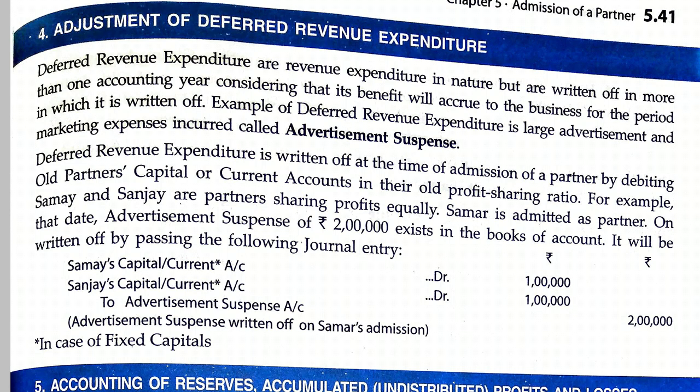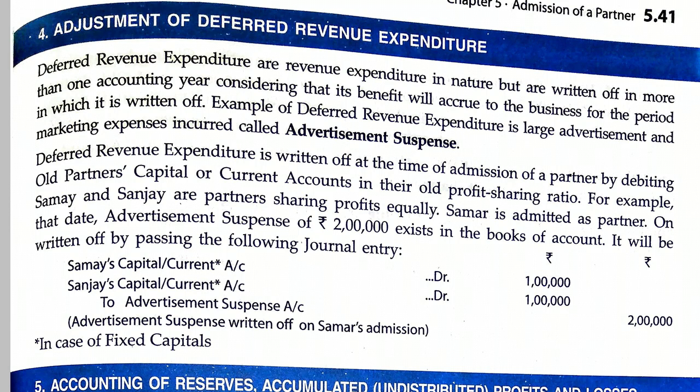Suppose 1 lakh rupees has been spent on advertisement, and that particular business does not usually spend 1 lakh rupees regularly every month. So that 1 lakh rupees will be passed to the profit and loss account gradually over 3 or 4 years or even 5 years.